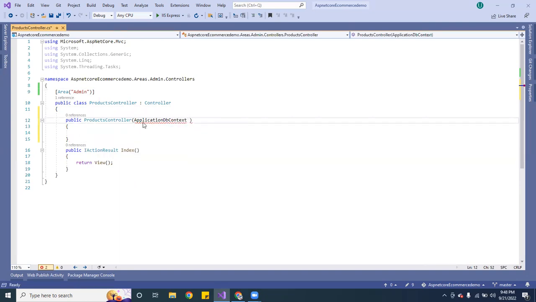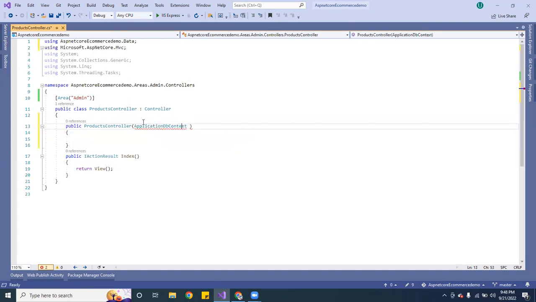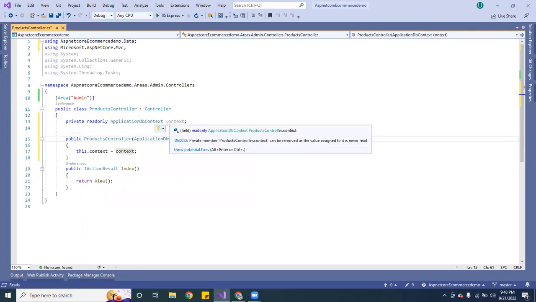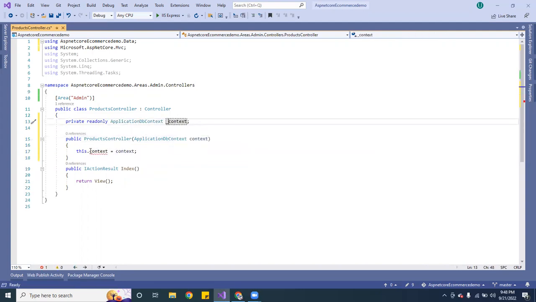Go ahead and hit Ctrl+dot so I can go ahead and inject it. All right, so I'm gonna bring it in, and then I am gonna hit Ctrl+dot and initialize it, and I am going to select this one, create a new field. I always like to use the underscore instead of using this.